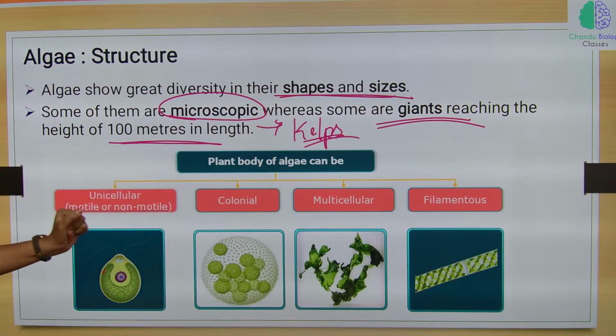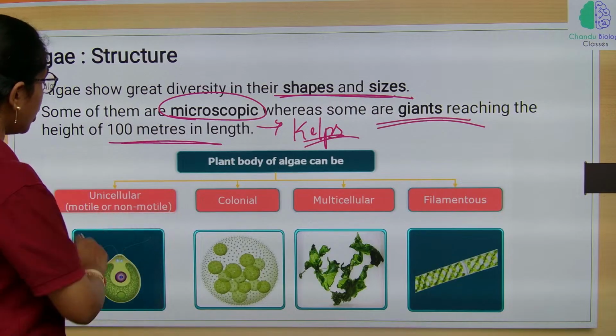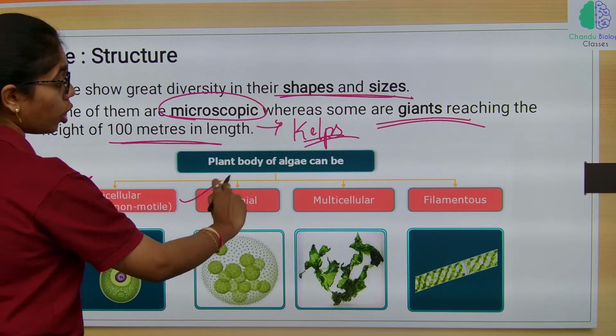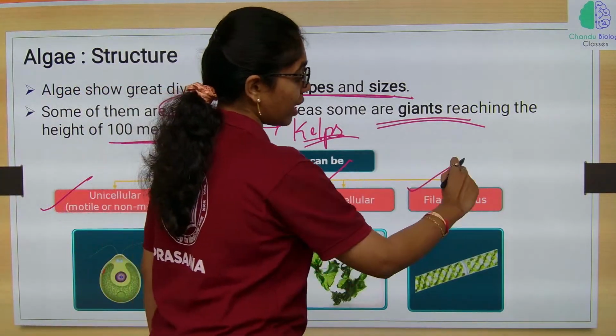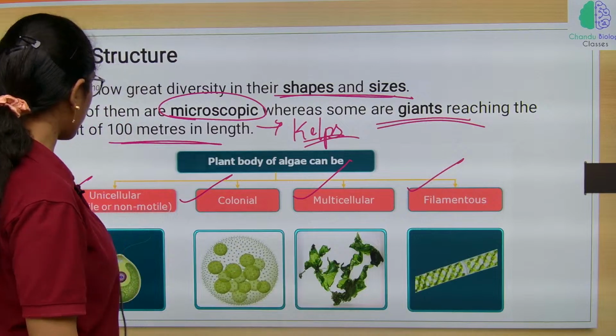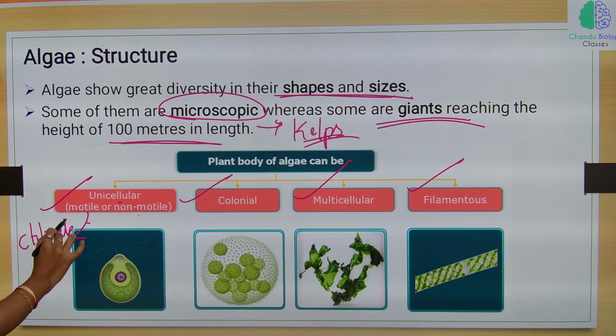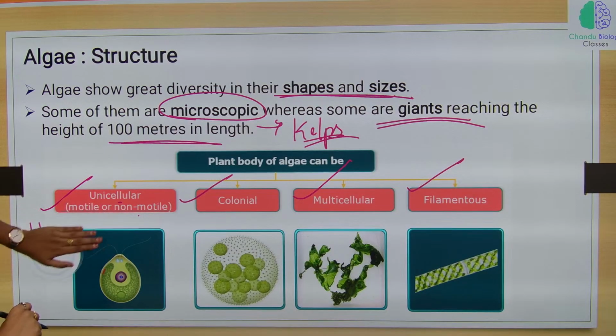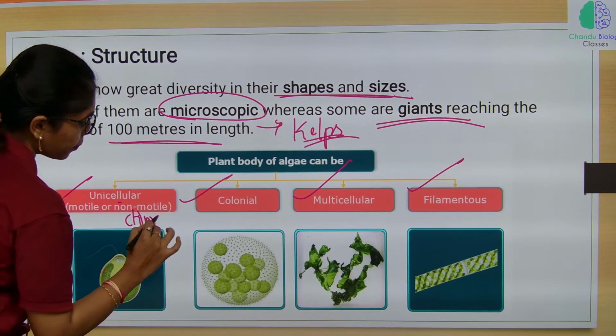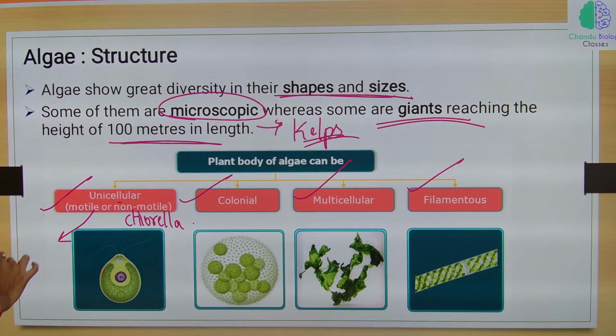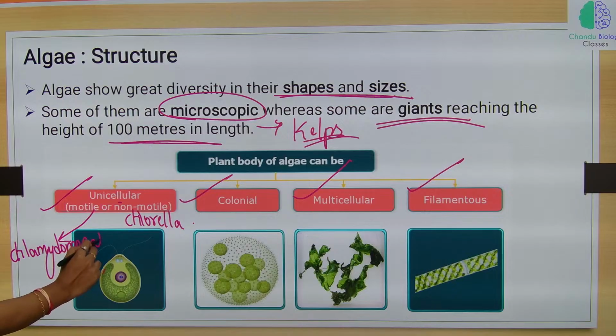So, the plant body of algae can be unicellular, motile or non-motile, colonial, multicellular or filamentous. Let us also look into examples. Non-motile unicellular algae, the best example is Chlorella. Motile unicellular algae, the best example is Chlamydomonas.